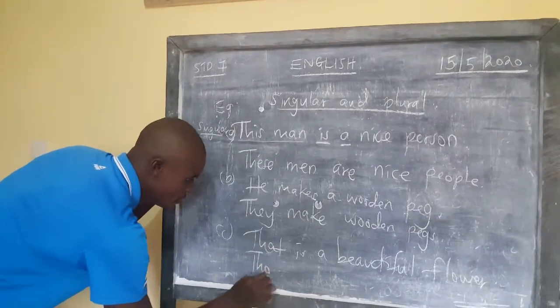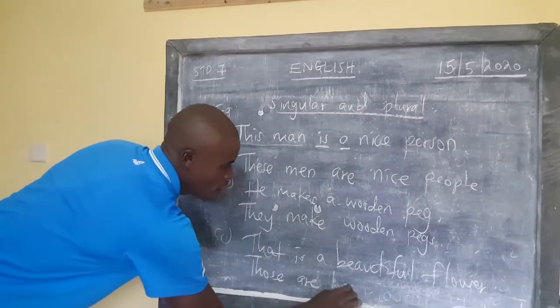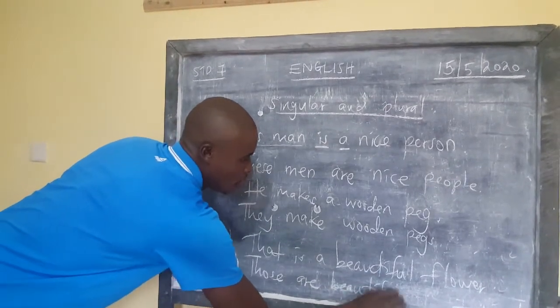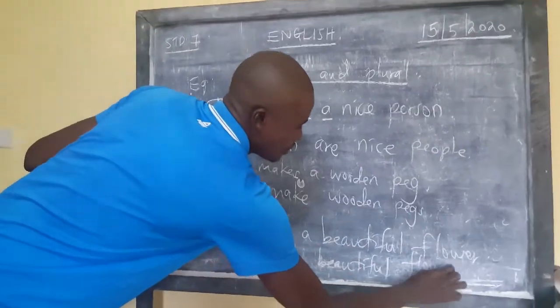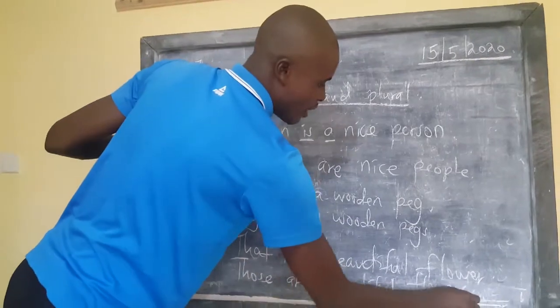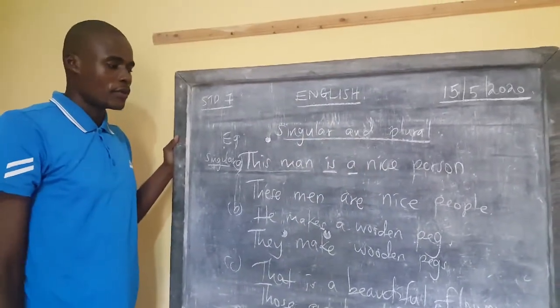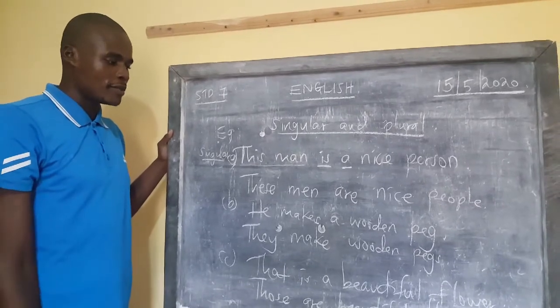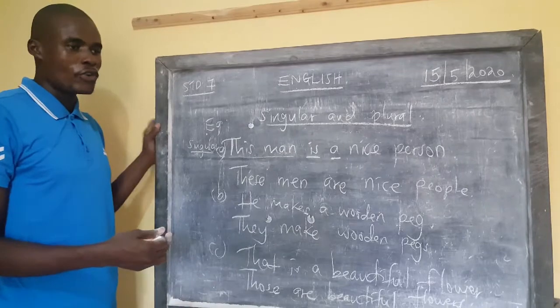So those are beautiful flowers. And remember, Lana, just to emphasize, a group of flowers is a bouquet of flowers. Talk of a bouquet of flowers. Don't just talk of "I saw flowers."